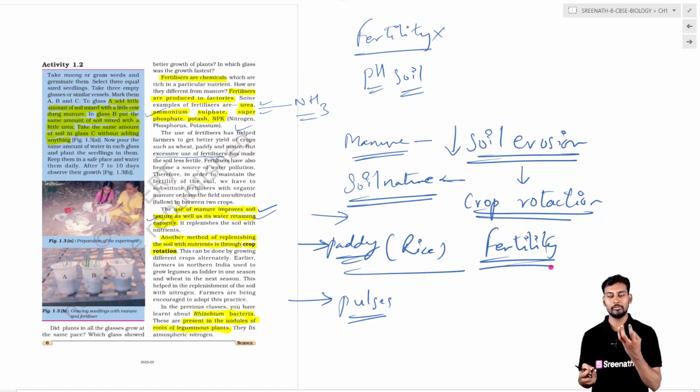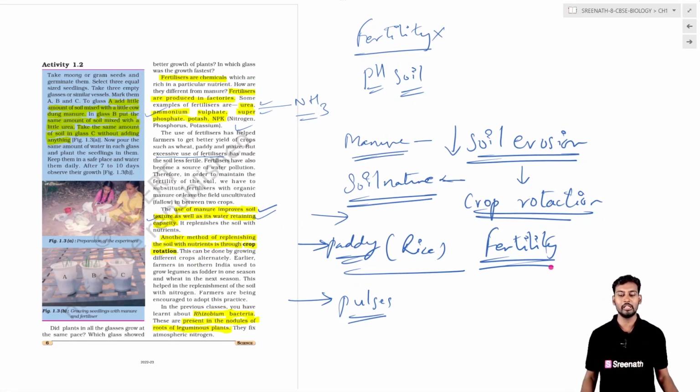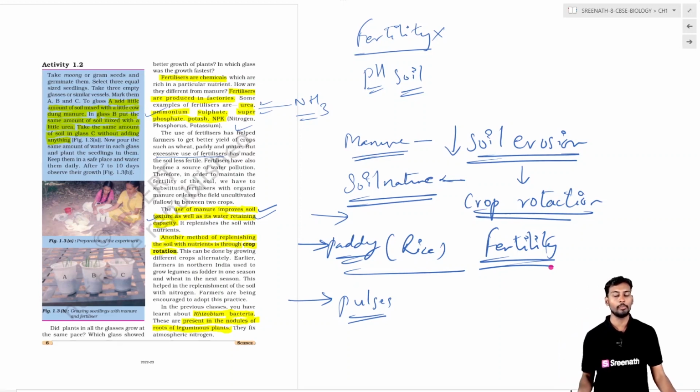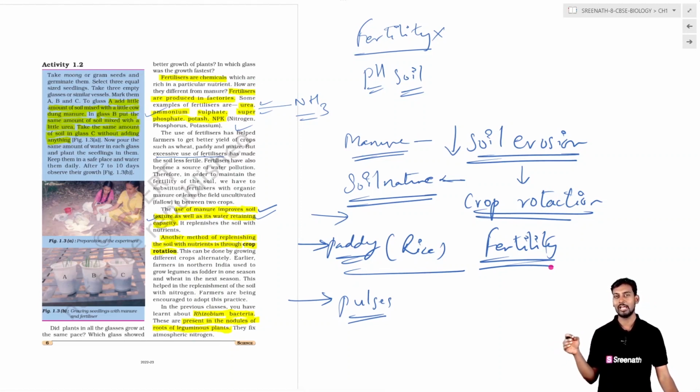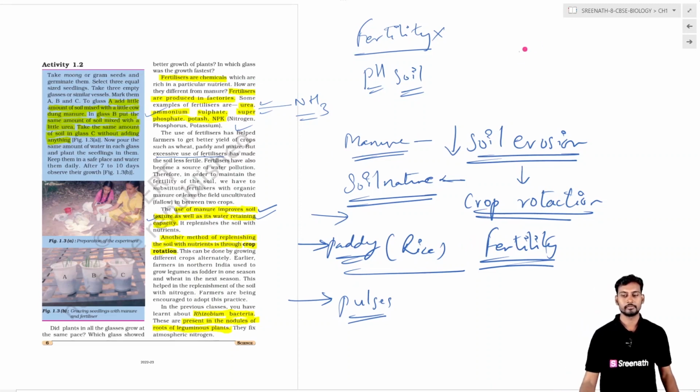So this fertility will be increased only by practicing crop rotation, or alternate rotation of the crop or plantation, which is done with one crop in one season and replaced with another crop in the other season. That is to avoid soil erosion, to increase the soil fertility, as well as to increase the ratio of the minerals.